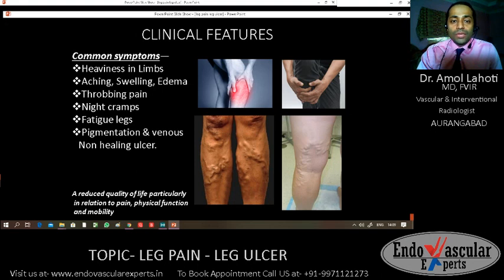Patients with varicose vein typically present with complaints of heaviness in the limbs, swelling, throbbing pain, night pain, and fatigue. There can be pigmentation or blackening and non-healing venous ulcers. Some of these patients present to different physicians and surgeons with the complaint of their leg ulcer.